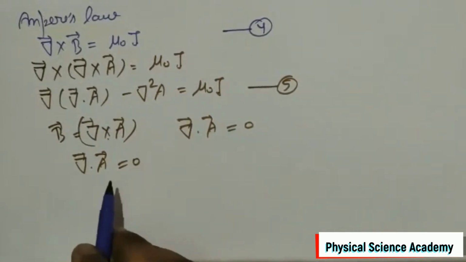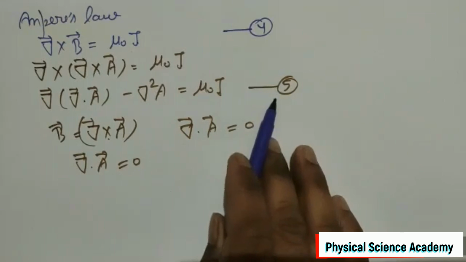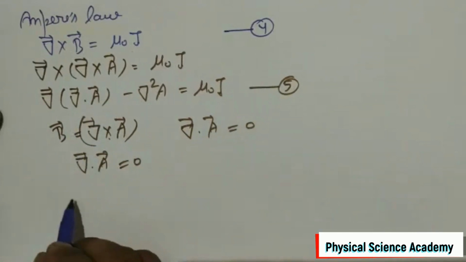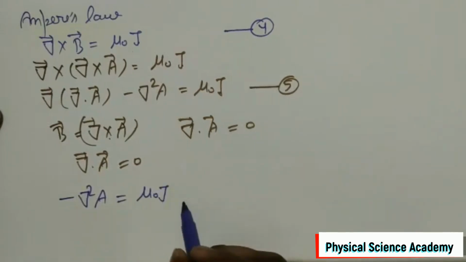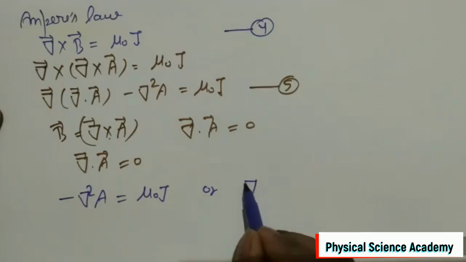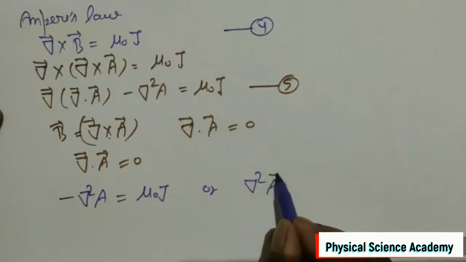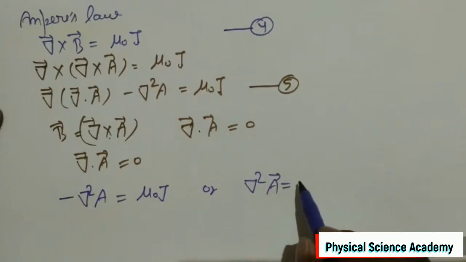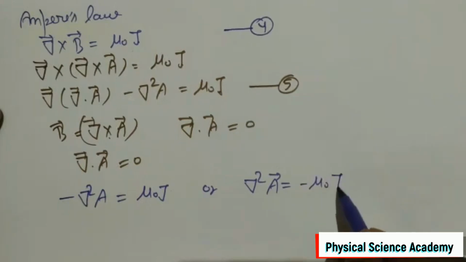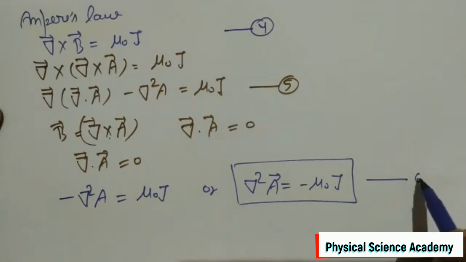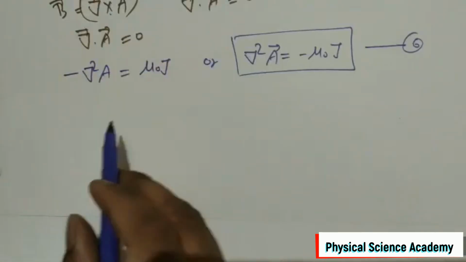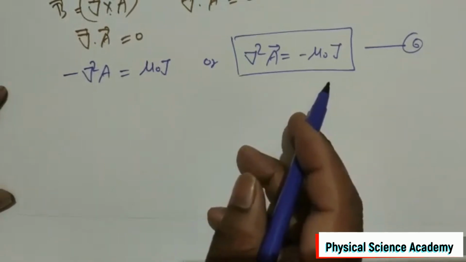Using this concept, our equation number 5 becomes minus del squared A is equal to mu naught J, or del squared A is equal to minus mu naught J. Let us call this equation number 6. This is nothing but a Poisson equation.